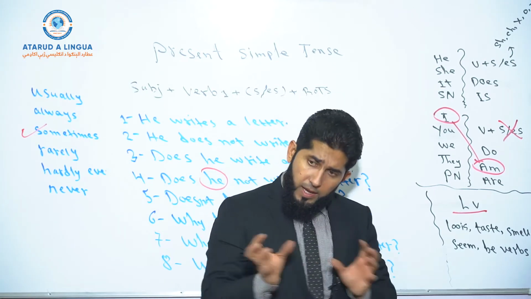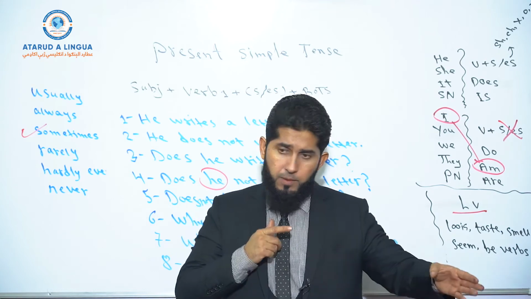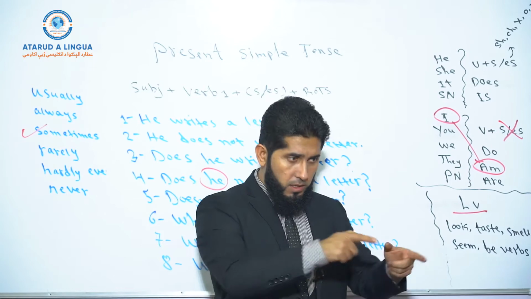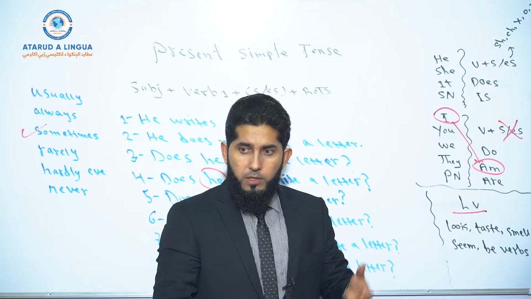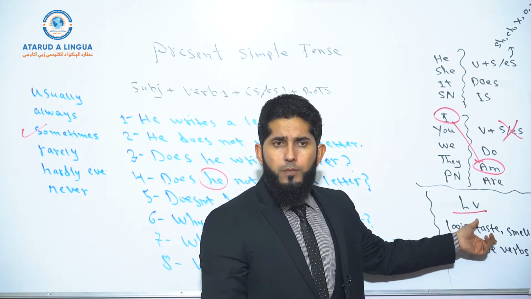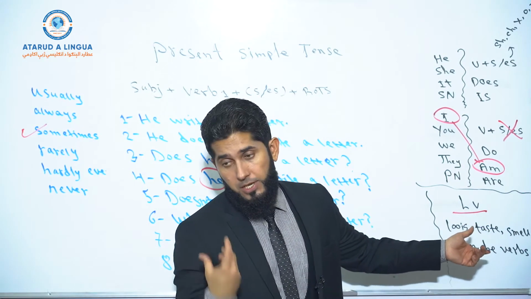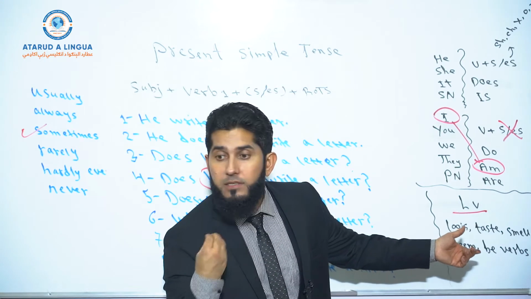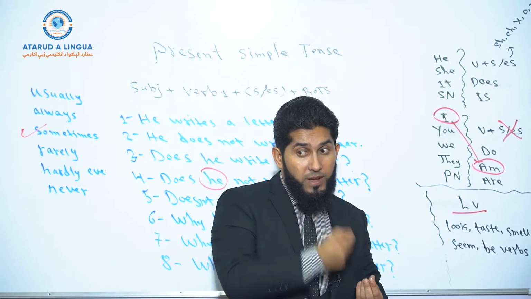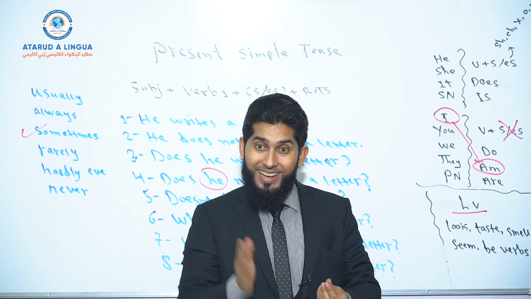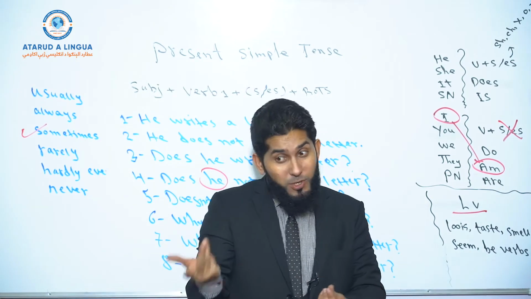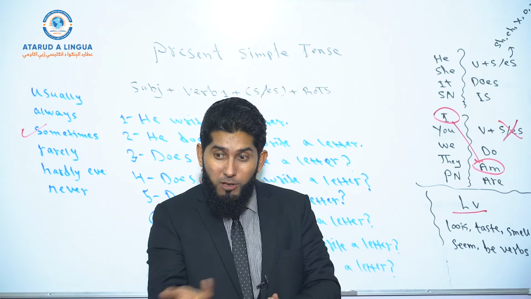If they are followed by objects, for example, I'm looking at him, I'm looking at you, I'm looking at Jamal, okay? So Jamal, him, you, object, right? Then they function as action verbs. Understood? Okay, for example, the food tastes delicious. Delicious is what? It's an adjective. So the verb taste functions as a linking verb because it links the adjective delicious with the subject, the food, right? It doesn't show action, it shows the condition of the subject.